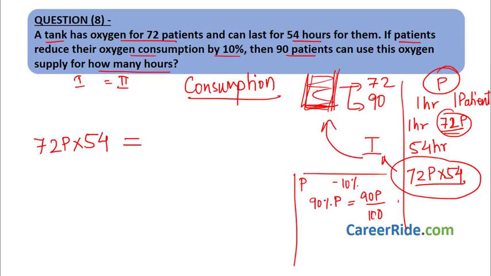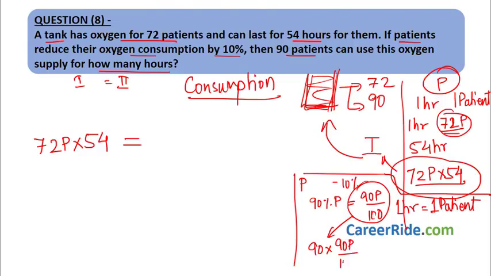So in 1 hour, one patient will take 90 P upon 100 amount of oxygen in the second case. How much oxygen will be taken in by 90 patients? It would be 90 into 90 P upon 100, right? So we'll write 90 into 90 P upon 100.